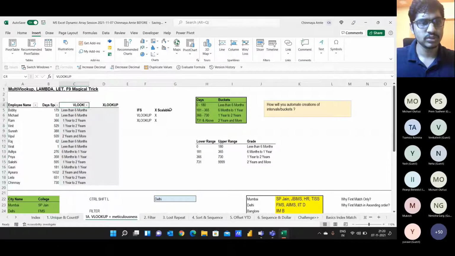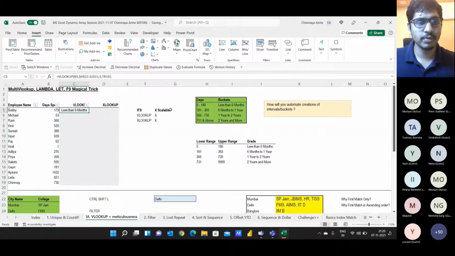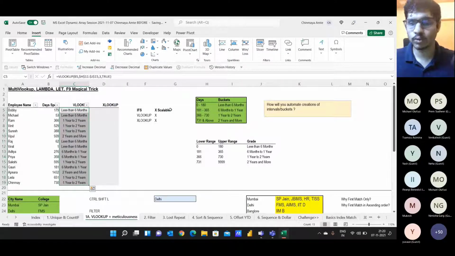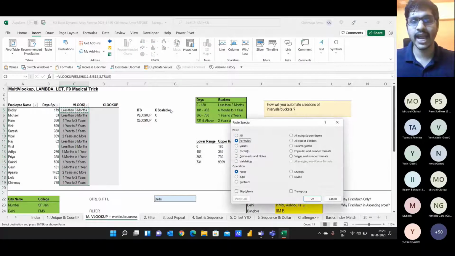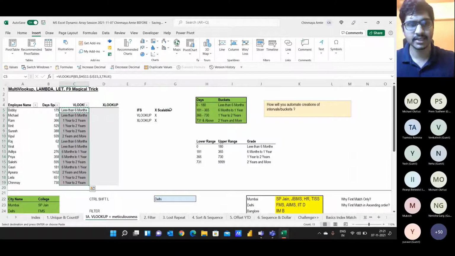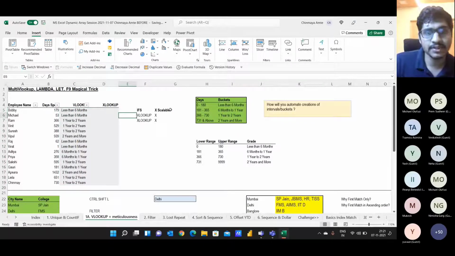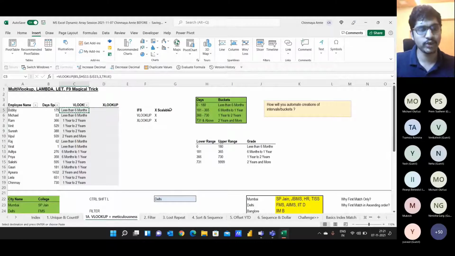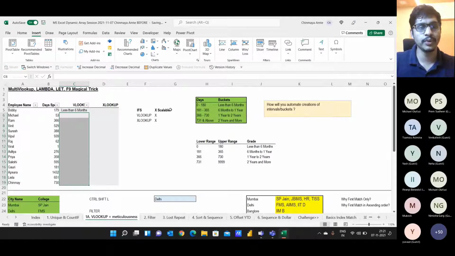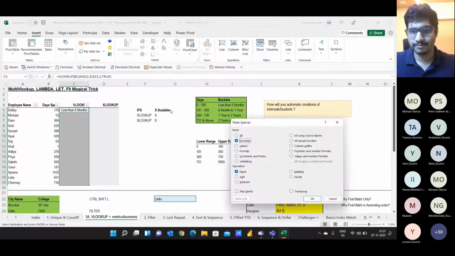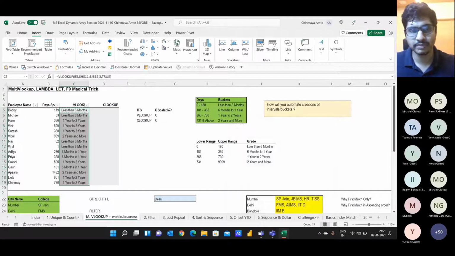There are small things here. How do I drag the formula down? There is a shortcut, Control and D. You can press Control plus D, or you can press Control C, Control Alt V, and paste special formula. That is another way. But I try to save my time even on those small things. If I show you the method of Control Alt V: Control C, then Control Alt V and F. So that's 5 keyboard strokes one person is using.